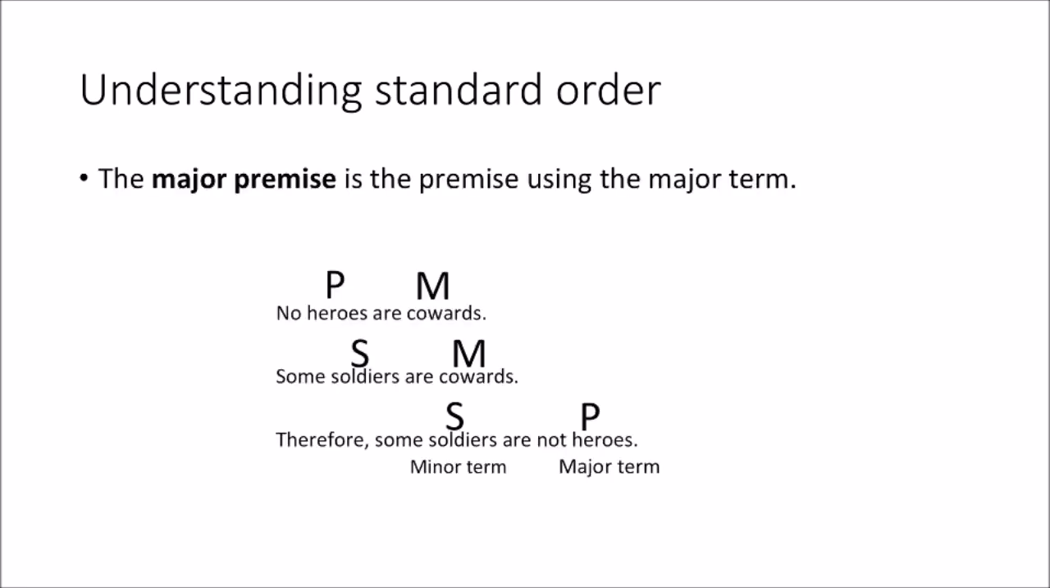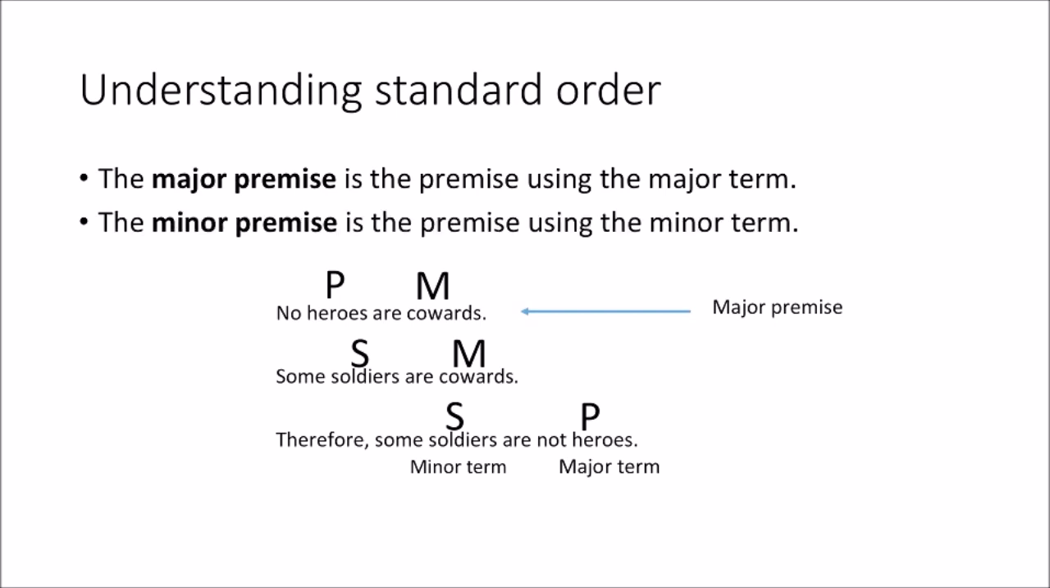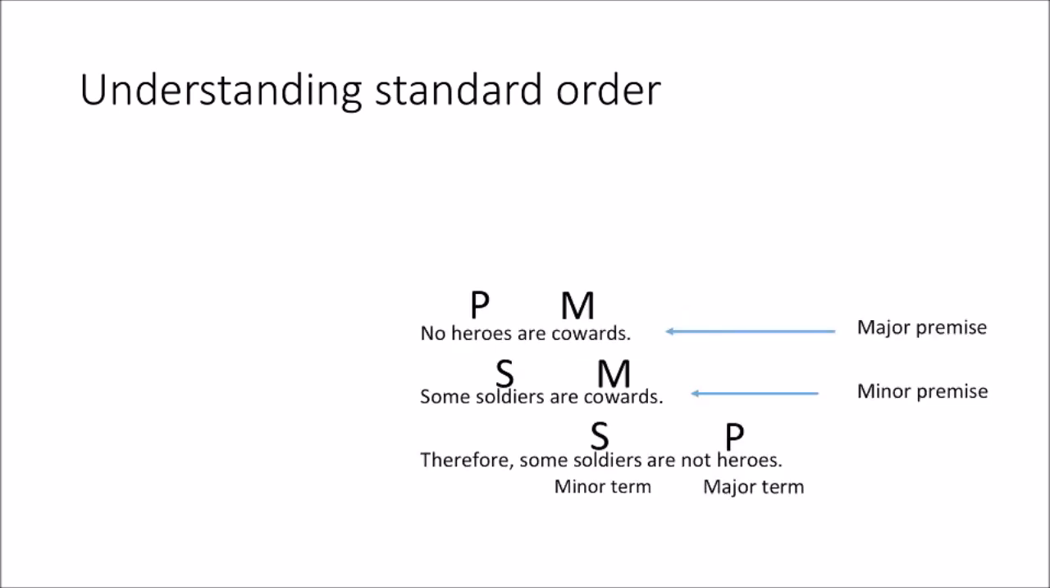The major premise is the premise that uses the major term. So which of the two, there's two premises here, they're the first two statements. No heroes are cowards, some soldiers are cowards. Which one of those uses the major term? Well, the major term is heroes, so the major premise is the one that uses heroes. And then the minor premise is the one using the minor term. That's the other one, using the word soldiers. And then I didn't mention it, but the conclusion, of course, is the third statement. So we have major premise, minor premise, and conclusion.